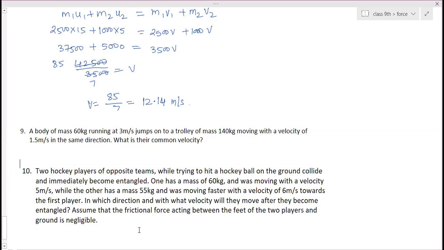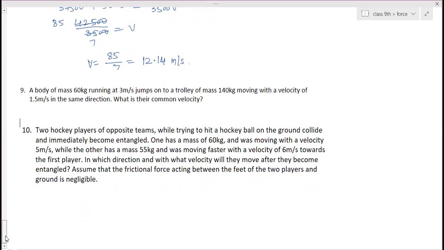Ma'am, I got some different answers. Here M1 60, U1 5, M2 55, U2 minus 6. And then solve. V? We have to find V, right? V, yeah. Both of them have the same velocity. Okay, ma'am. You have to consider either 5 or 6 as negative, right? Yes, ma'am. Now I'm getting 0.26. That's right.